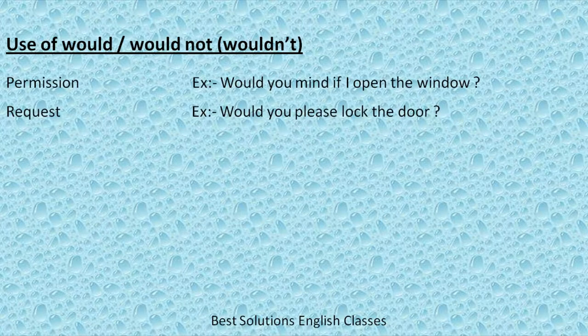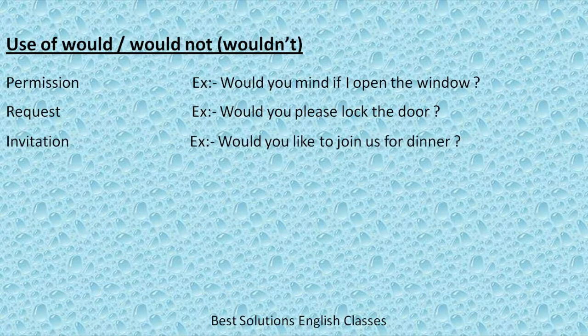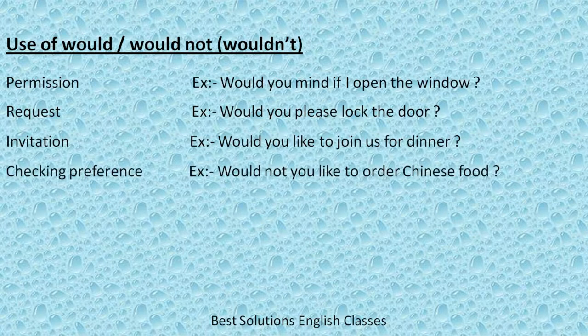For request, would you please lock the door? Next use of would is for giving invitation: would you like to join us for dinner? Last use of would is for checking preference, for example, wouldn't you like to order Chinese food?